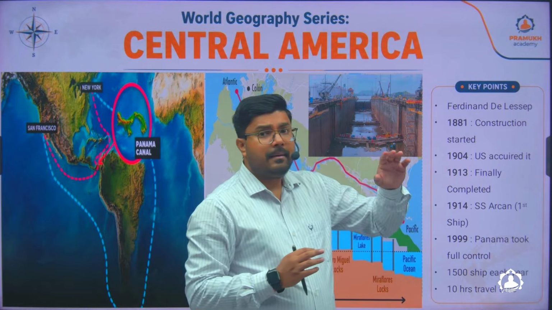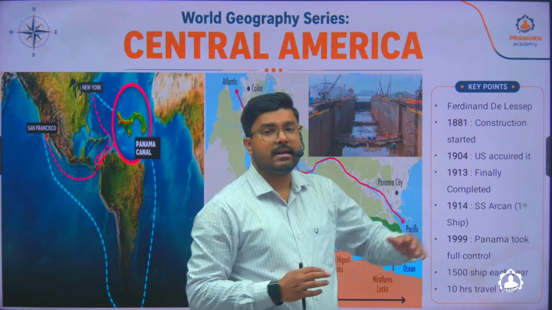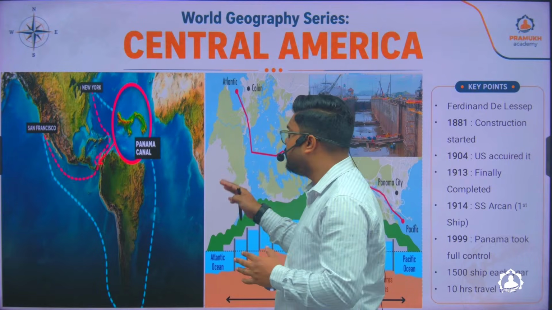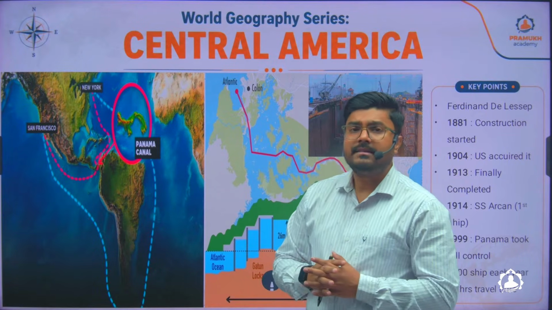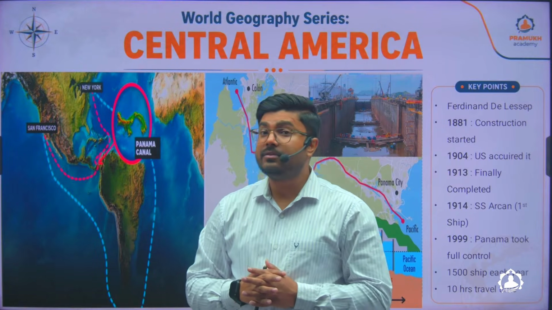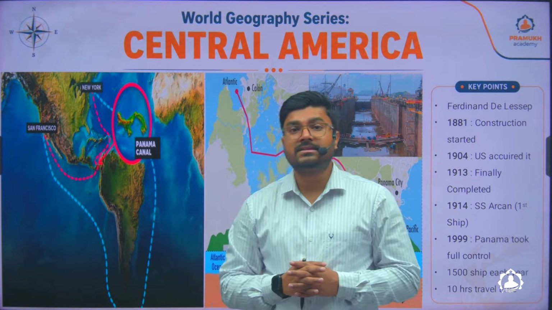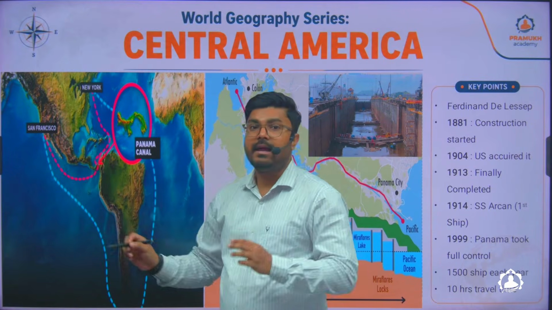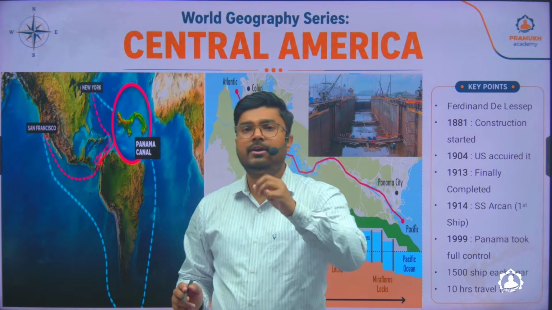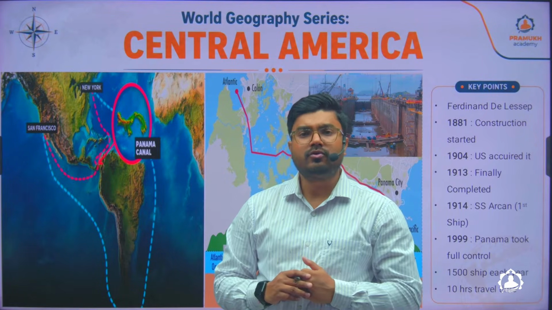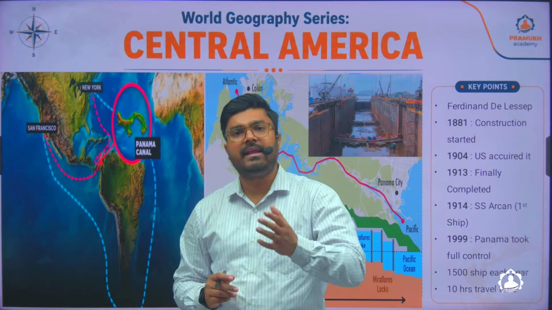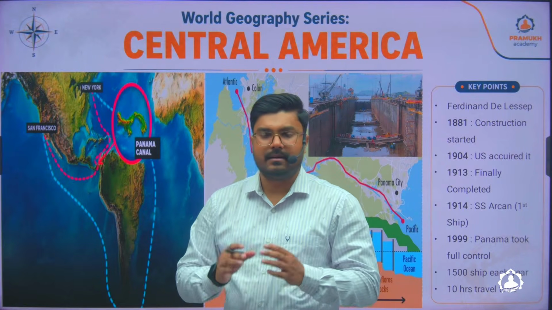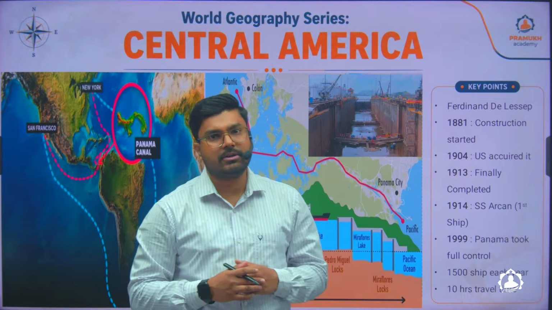Now until 1914, there were a lot of events which took place in the construction of this canal. There were around 2,500 workers who lost their life during this construction, because this region is located near the equator and is very humid and has thick jungles. So most of the workers lost their life to malaria or fever, yellow fever particularly. So there was a huge sacrifice given by the workers for the construction of this canal.